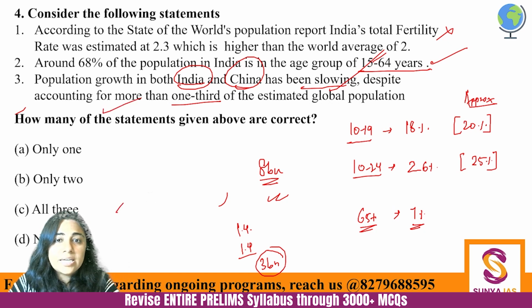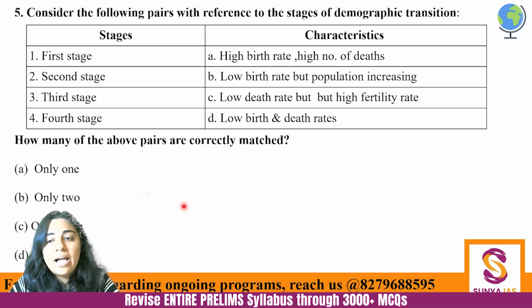ठीक है, so third is correct, second is correct, only 2 is the correct answer. And you must know what our fertility rate is. It is 2, it is not 2.1. Okay, this is a very very crucial distinction to have.